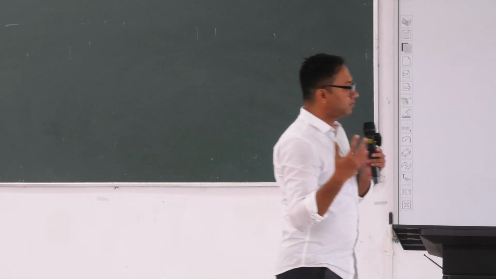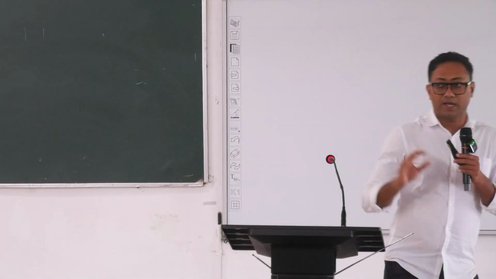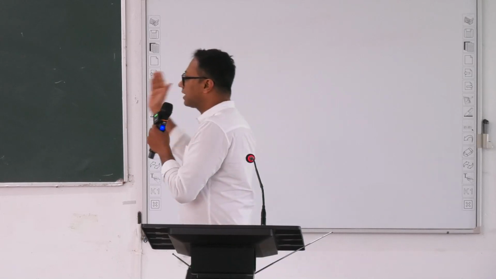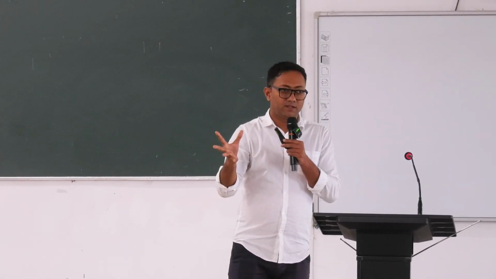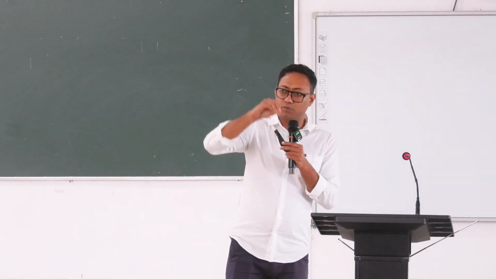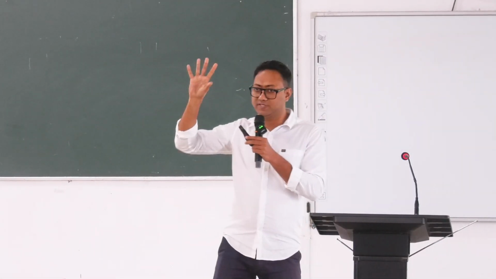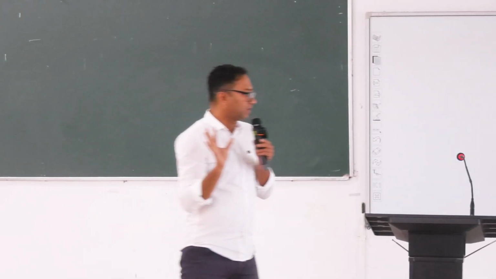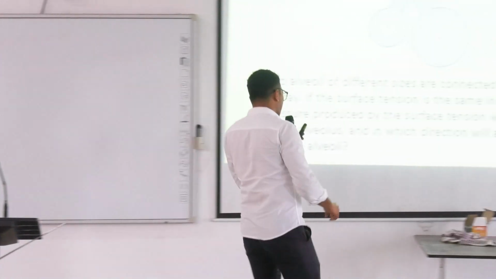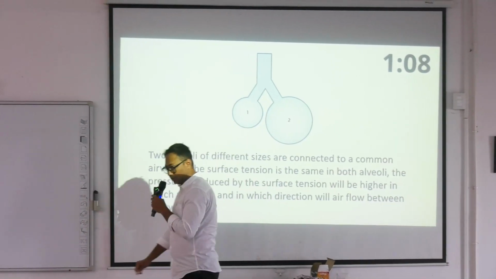ঠিক আছে? So what is Laplace law? I'm coming to it. But similar kind of another problem I have in cardiovascular system, because this is two alveoli, these are from respiratory system, right? This problem is from your respiratory system. But yes, it is a problem. Two alveoli are connected of different sizes and they are interconnected, and this system is totally unstable. Either one will blow into two or two will blow into one, and there will be formation of a single alveoli. In cardiovascular system, we have another problem. Okay, so another problem from cardiovascular system.